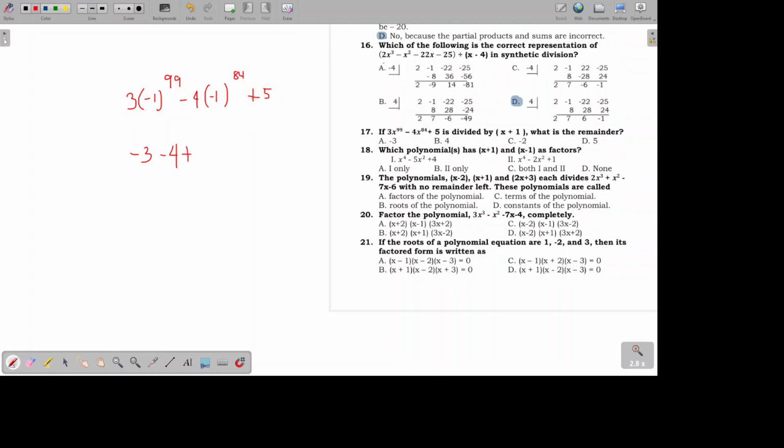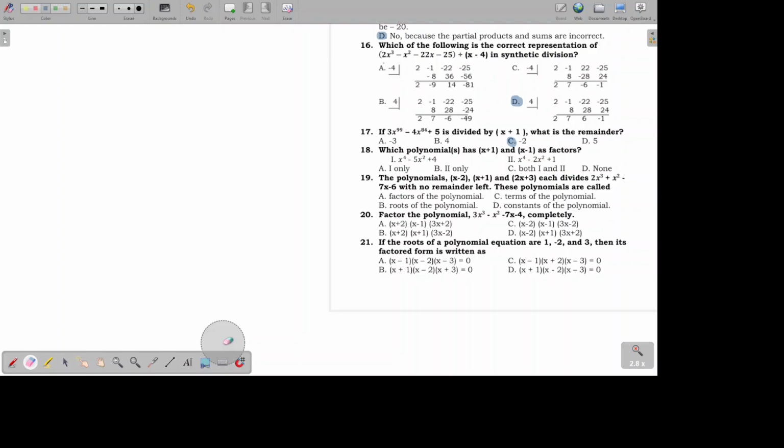Then the plus 5. So negative 3 minus 4 is negative 7. Plus 5 is negative 2. So the answer is letter C. That's the remainder theorem. Let's have number 18.